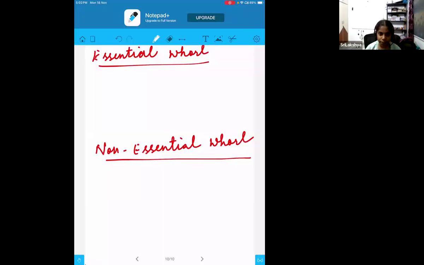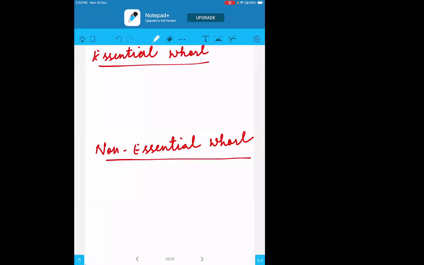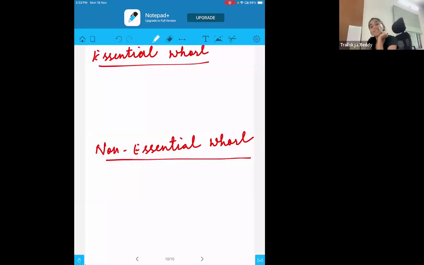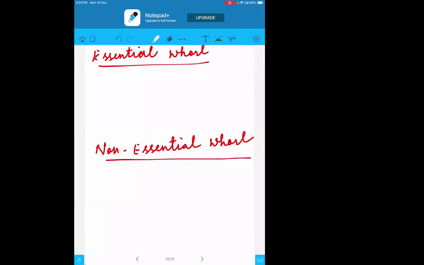Ma'am, I think pistil and stamens. What about the others? According to you, Lakshya has said that pistil and stamen are the essential whorls. Ma'am, I think the same. Ma'am, same. Okay, good children. Then it means you have understood the topic clearly. So you all are correct.